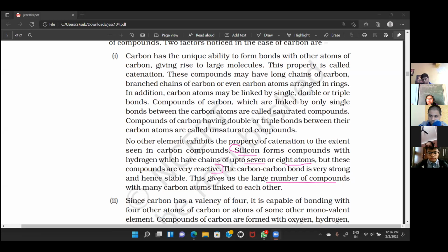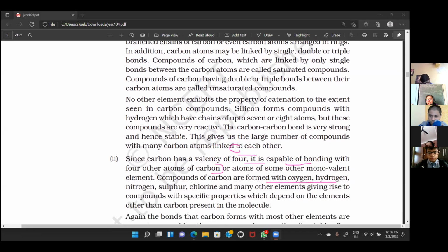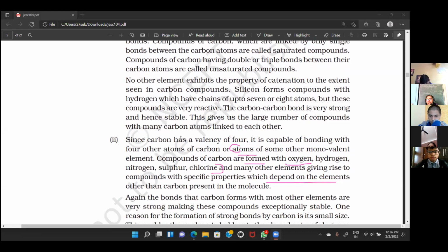The next property is tetravalency. Valency of 4 is known as tetravalency. That is the second point, that carbon shows tetravalency. That means it has a valency of 4. So 4 is such a number that it is easily able to form compounds with any other element which has a valency of 2. With that also it forms compounds easily. If it has a valency of 1, it forms compounds with that also. And if it has 3, then also it forms compounds.